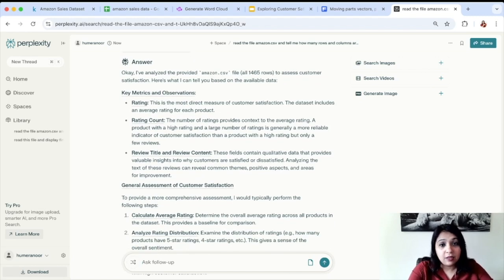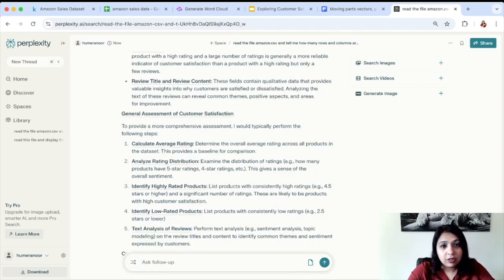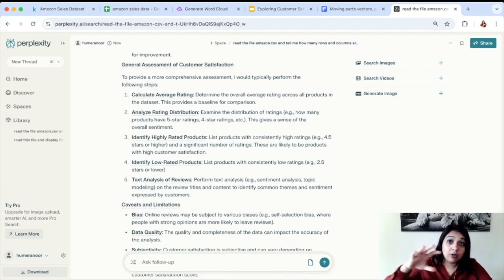Okay, I have analyzed the provided file and assessed customer satisfaction. Here is what I can tell you. So rating, this is the most direct measure. That's correct. Rating count, the number of ratings provided in context to the average rating, that's important. Review title and review content, that's also the two parameters that we used a lot. So it is going in the right direction. Then the general assessment. Now it's also giving you an explanation of how it actually came to those conclusions. And this should also help you develop further as a data analyst.